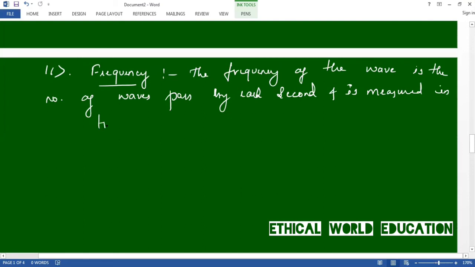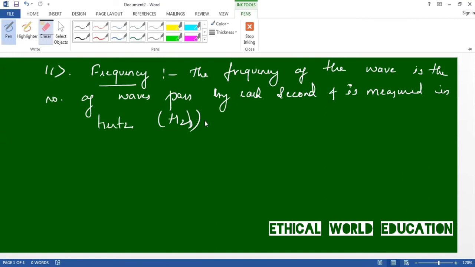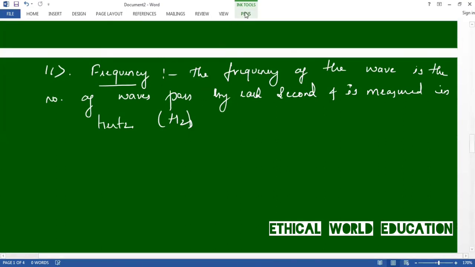Hertz is written as capital H, Z. This is hertz.